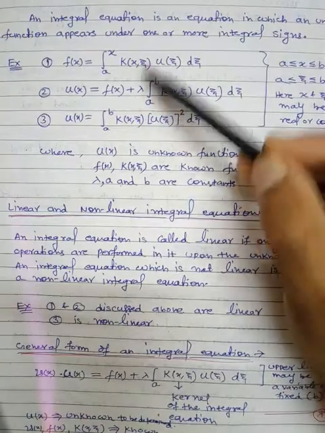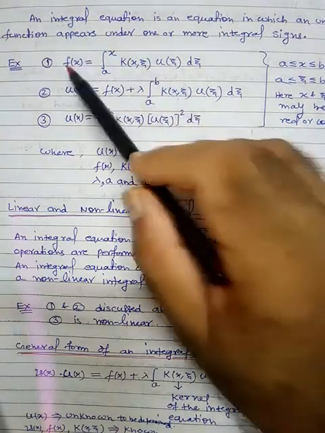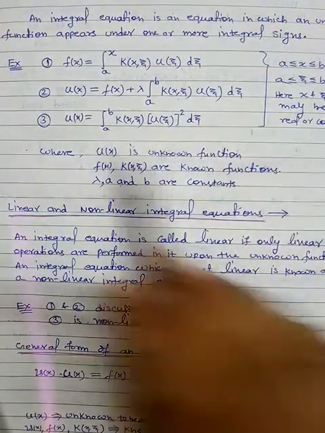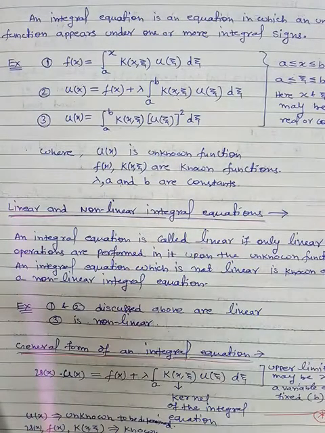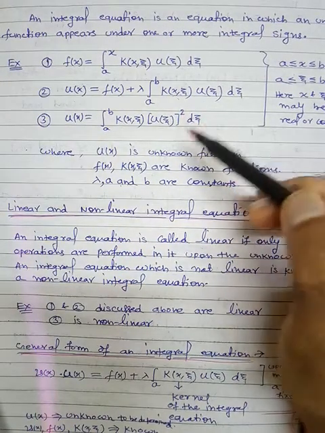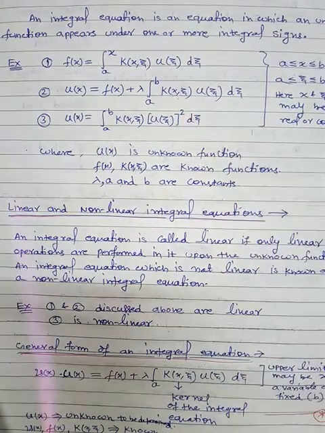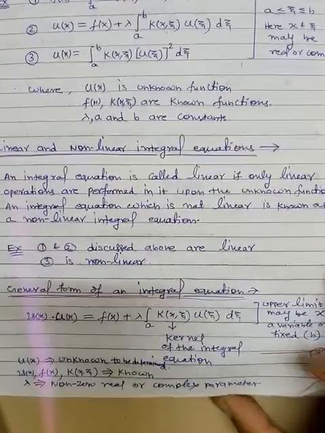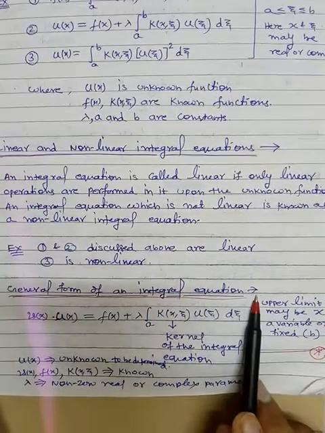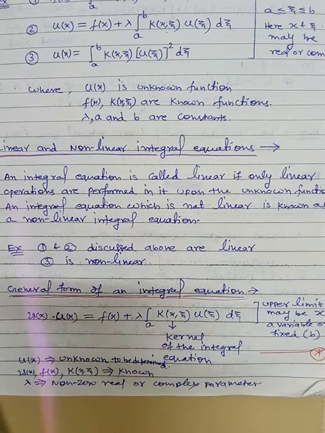So 1 and 2 both are linear equations, there is no power, there is no product. However, here there is a power, so that's why this is non-linear. Now the general form of an integral equation. This is the general form of the integral equation.